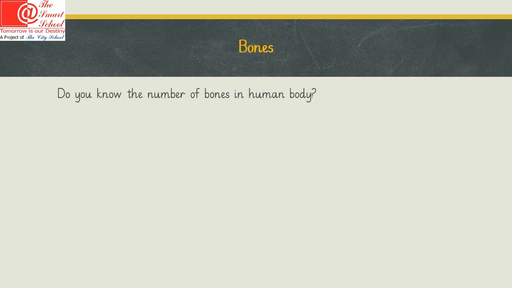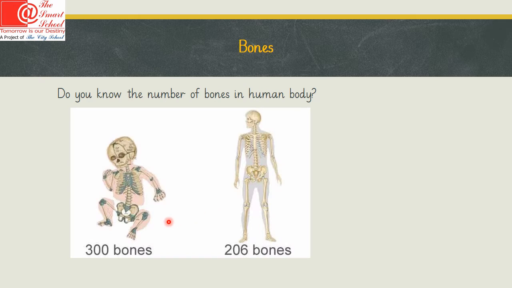Bones. Do you know the number of bones in human body? You may be surprised to know that the babies have 300 bones in their skeleton, while the adults have only 206 bones. Do you think of a reason why?